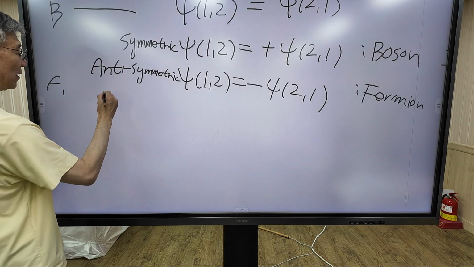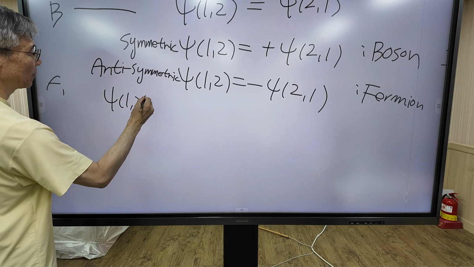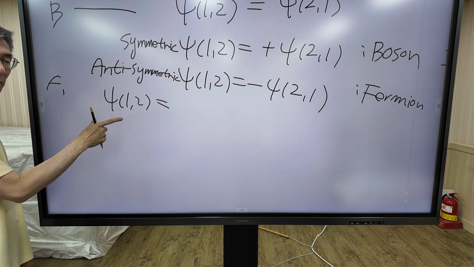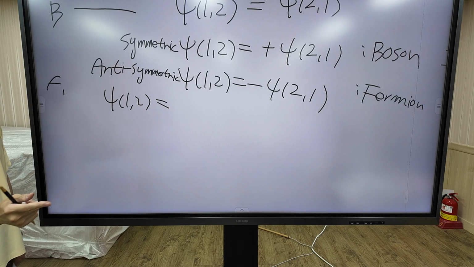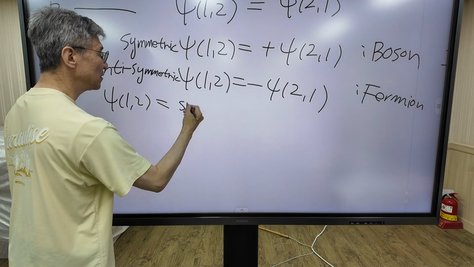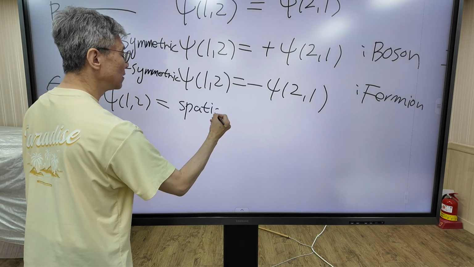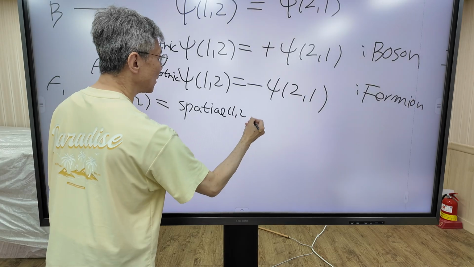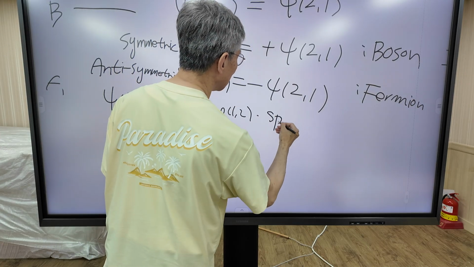And furthermore, as I said before, this wave function consists of two parts, spatial part times spin part.